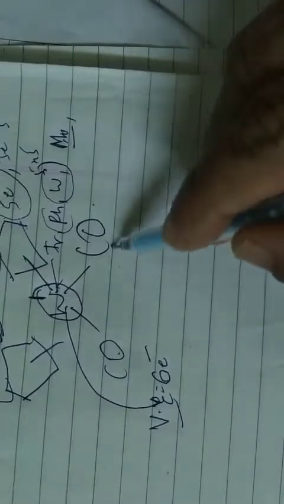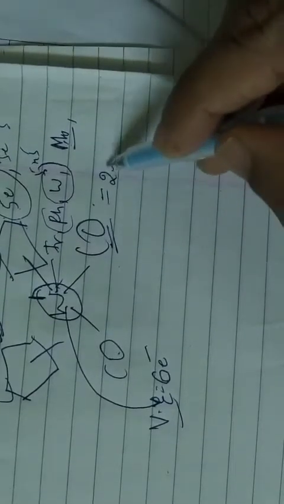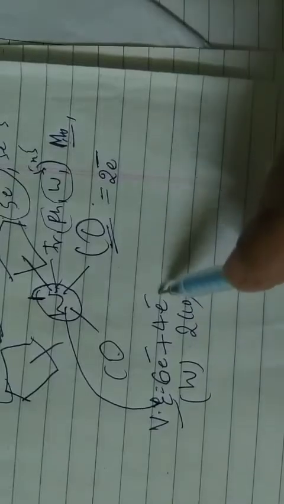These 2 carbonyls: you know each carbonyl donates 2 electrons, so 2 twos are 4 electrons. Adding the valence electrons of tungsten, it becomes 10 electrons. Since it follows the 18 electron rule, another 8 electrons are required, and that is satisfied by the cyclopentadienes. Definitely one will go for all 5, so that is 5 electrons.